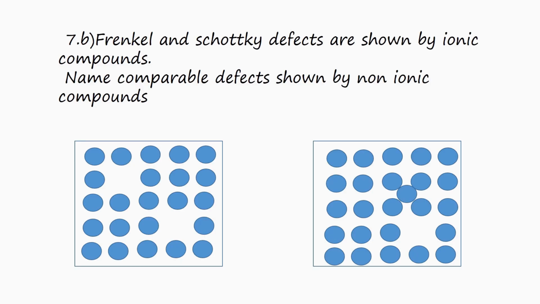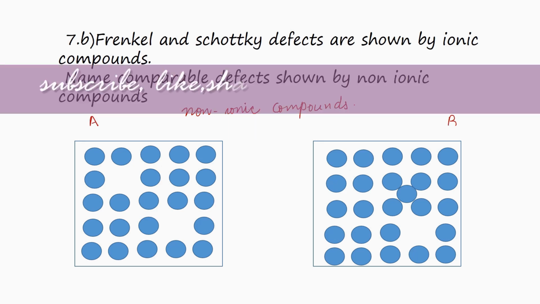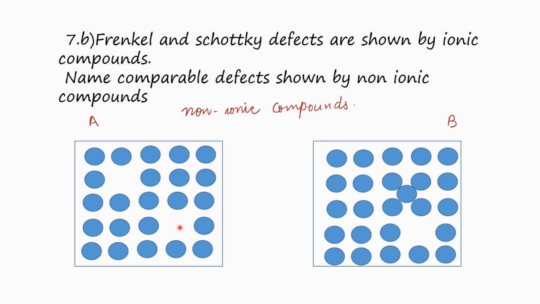Next question. Frenkel and Schottky defects are shown by ionic compounds. Name comparable defects shown by non-ionic compounds. I have shown here two diagrams of non-ionic compounds showing the defects marked A and B. Consider diagram A. We find that at two particular points, particles are missing. Two particles are missing. This type of defect is called vacancy defect. So density decreases. This is similar to Schottky defect shown by ionic compounds.